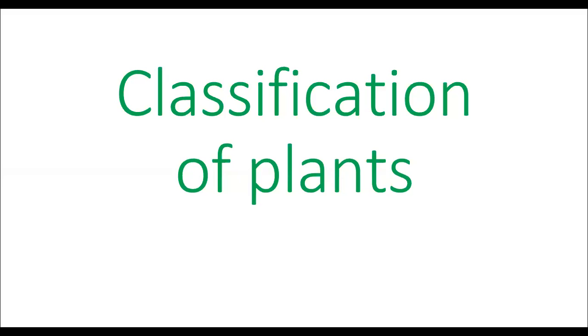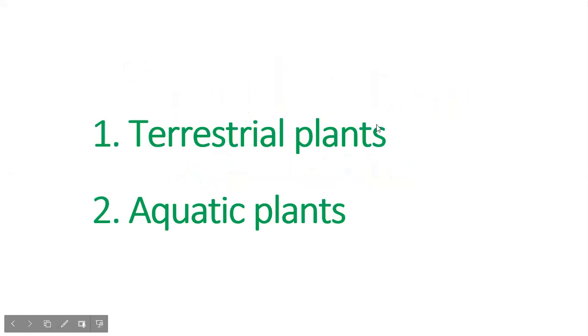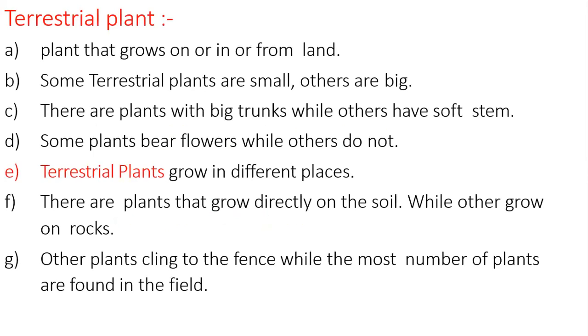Okay, then let's start. Mostly plants are classified in two groups, that is terrestrial plants and aquatic plants. Terrestrial means mostly on land. Aquatic means grow in water. At first, terrestrial plants.